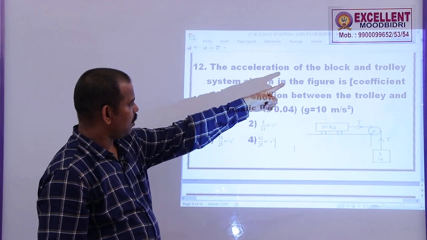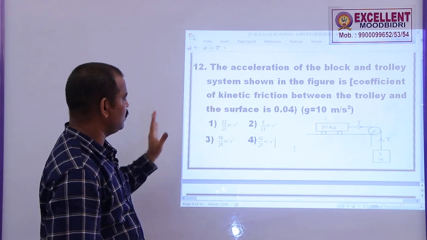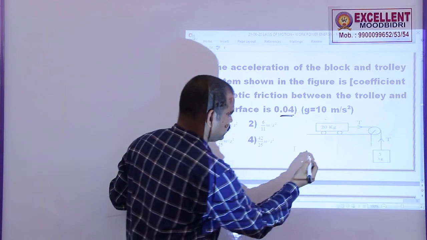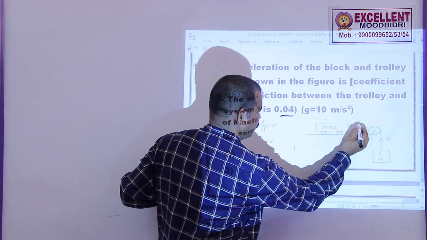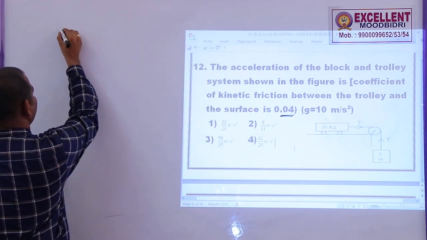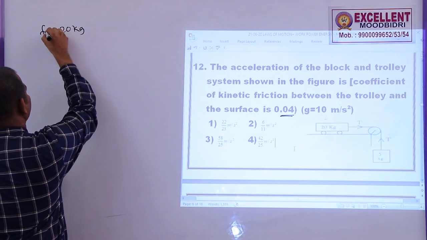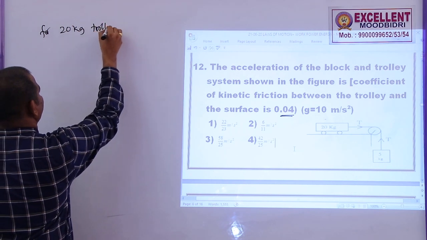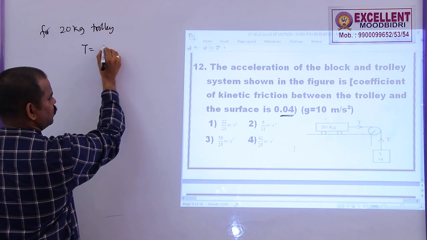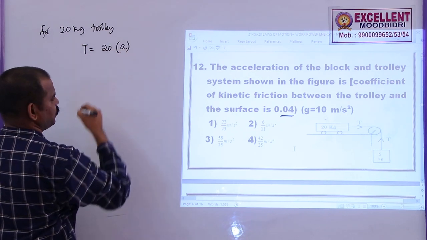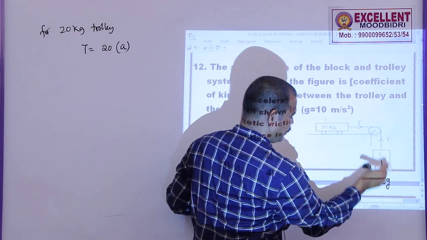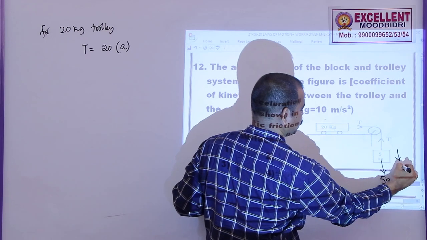12. The acceleration of the block and trolley system shown in the figure is dash. Here the coefficient of friction between the block and trolley is given as 0.04. In this case, the tension in the string will pull this block. So for this 20 kg trolley, tension will pull this trolley. So T is equal to 20 into, let us say, acceleration produced is A. But in this case, the 5g force weight is acting downwards, tension, so this is acceleration, let us say.